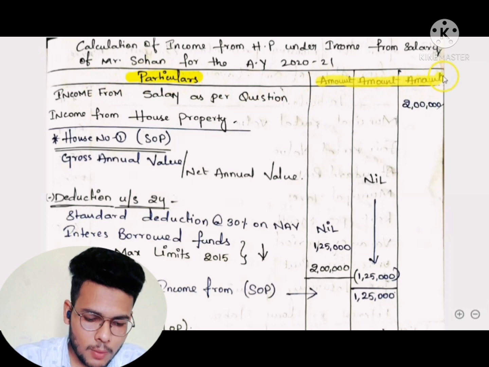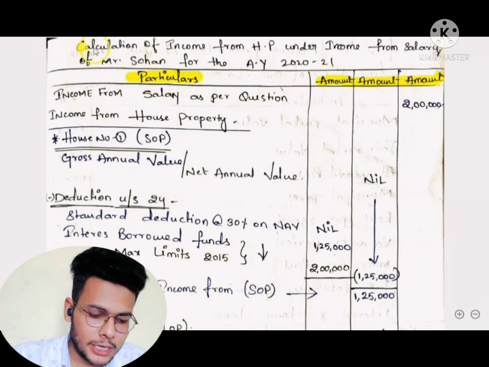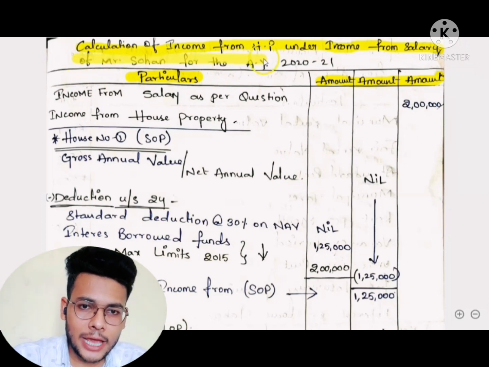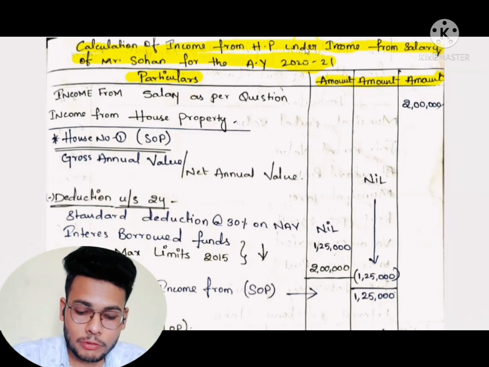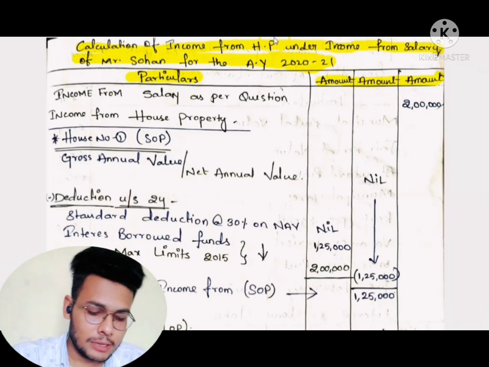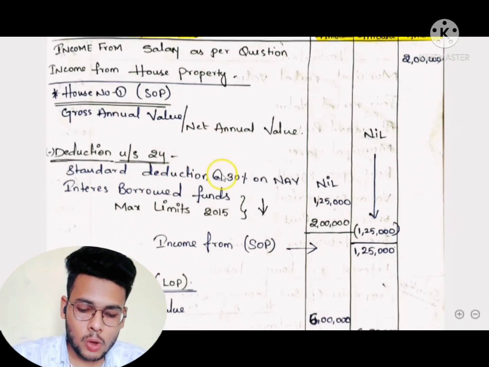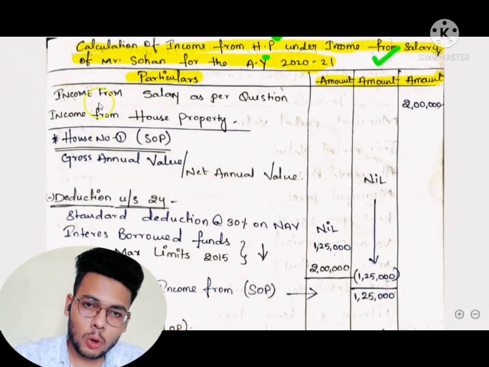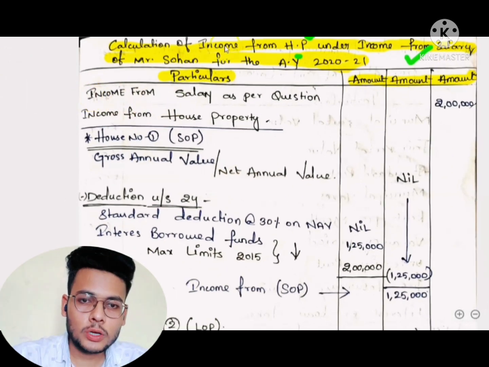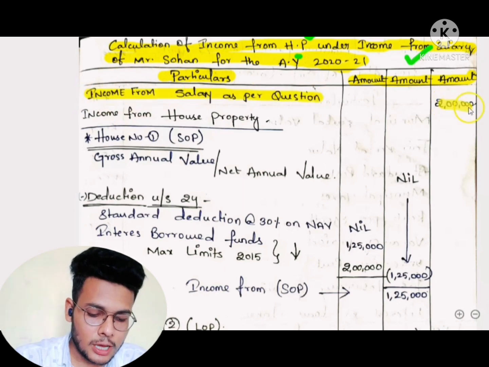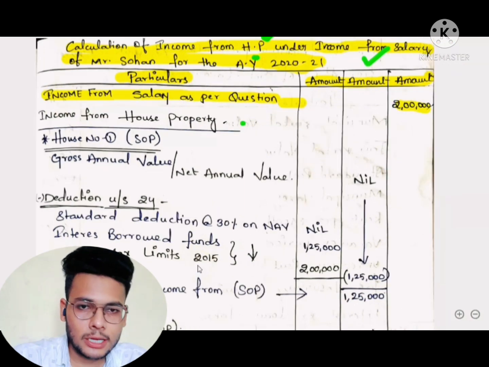First we have to draw the pro forma. Here we have to change the pro forma. We have to take 3 amount columns and 1 particulars column, and write the heading: calculation of income from house property under income from salary of Mr. Sohan for the assessment year 2021. Why? Because we have to take income from house property and also income from salary for Mr. Sohan. So first we take income from salary as per the question, 2 lakhs rupees, and write it in the outer column.